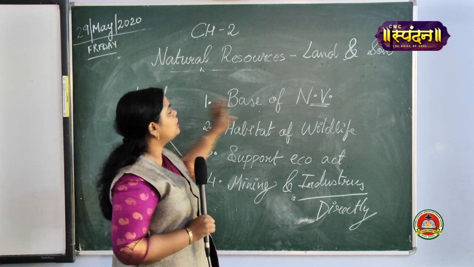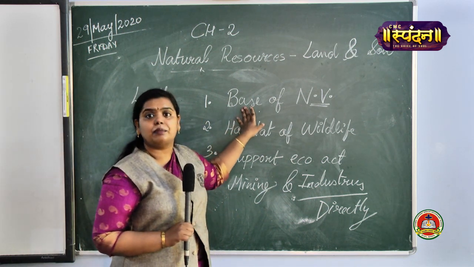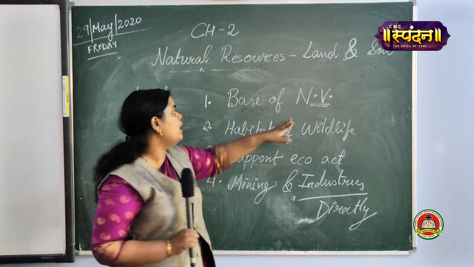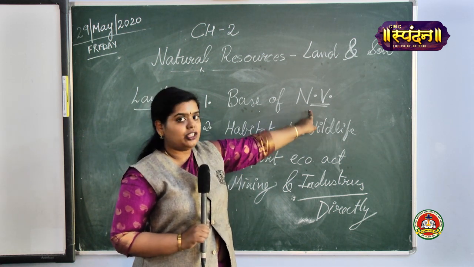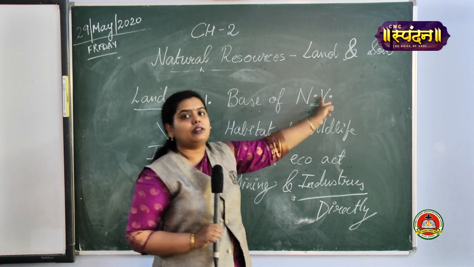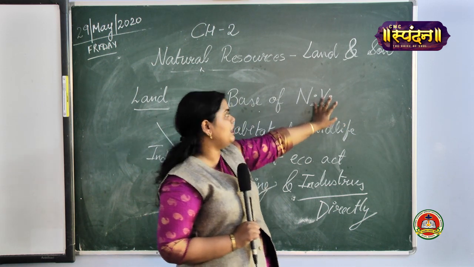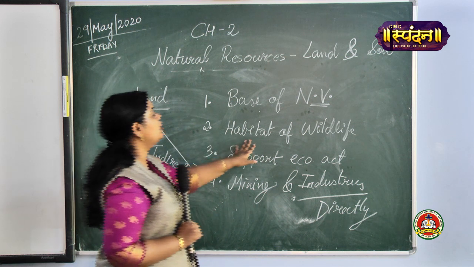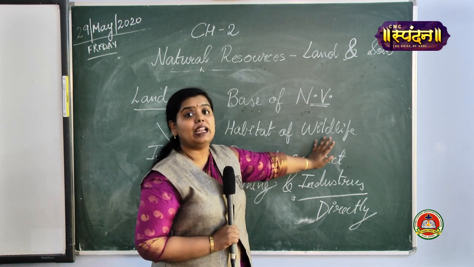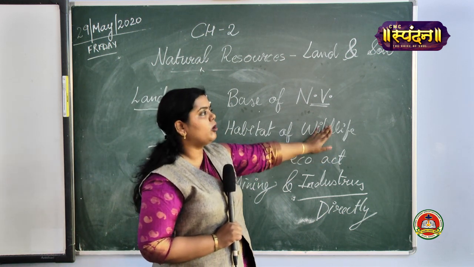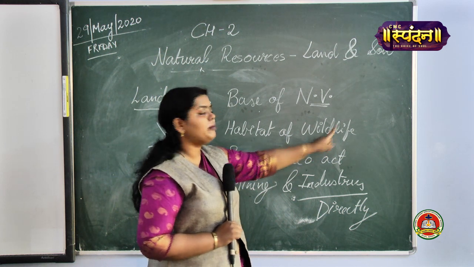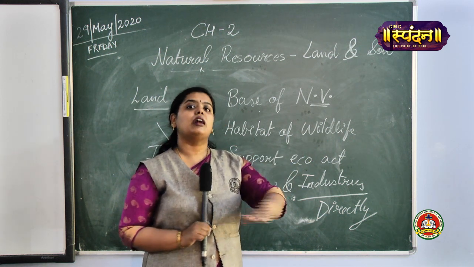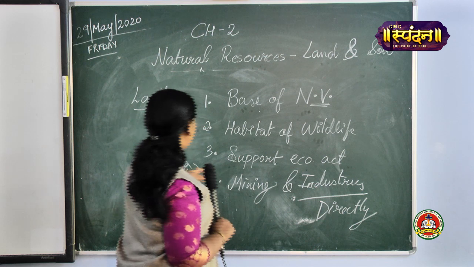Land is important. Why so? Because it is considered the base of any type of natural vegetation. Natural vegetation means the trees and plants that grow naturally. Second, it is considered to be a habitat of wildlife. Wildlife, animals, all those things require some area to live. That is done on the land itself.